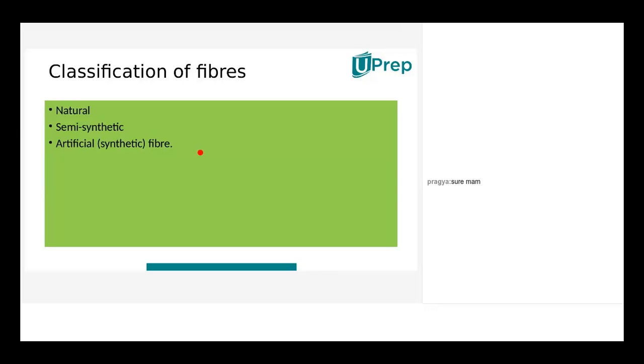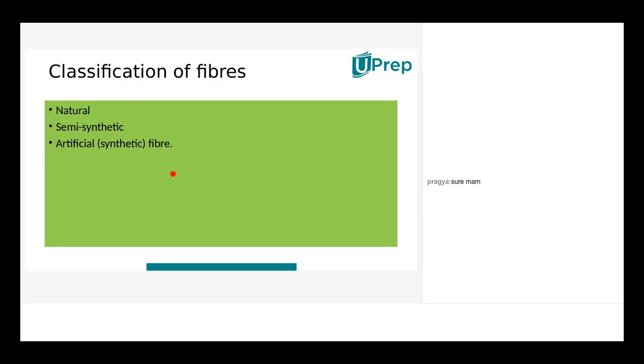Natural fiber is mainly obtained from plants and animals. Semi-synthetic means the raw material can be natural fiber, whether from plants or animals. Semi-synthetic means half naturally obtained and the remaining is man-made or synthetic fibers.